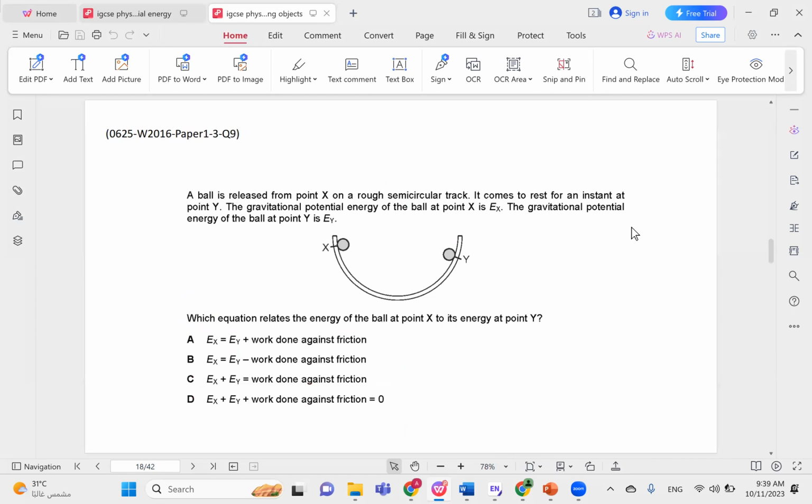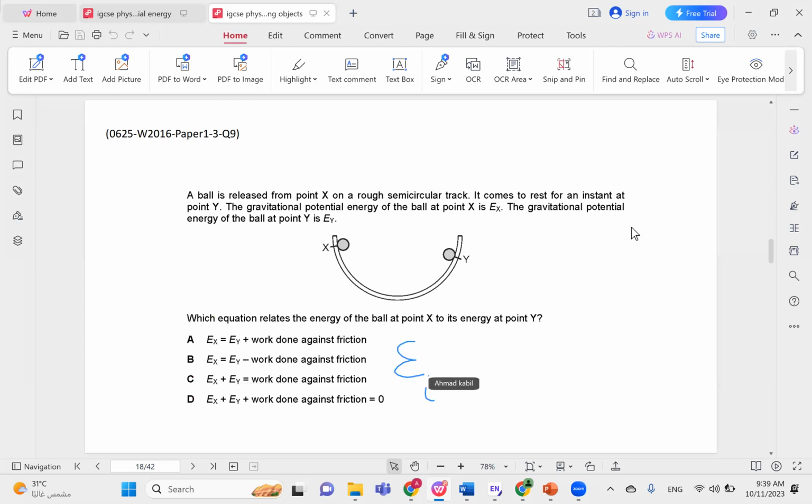A ball is released from point X on a rough semicircular track. It comes to rest for an instant at point Y. The gravitational potential energy of the ball at X is EX. Gravitational potential energy of the ball at Y is EY. Which equation relates the energy at X to the energy at Y? This is similar to something we just did a couple of problems ago.